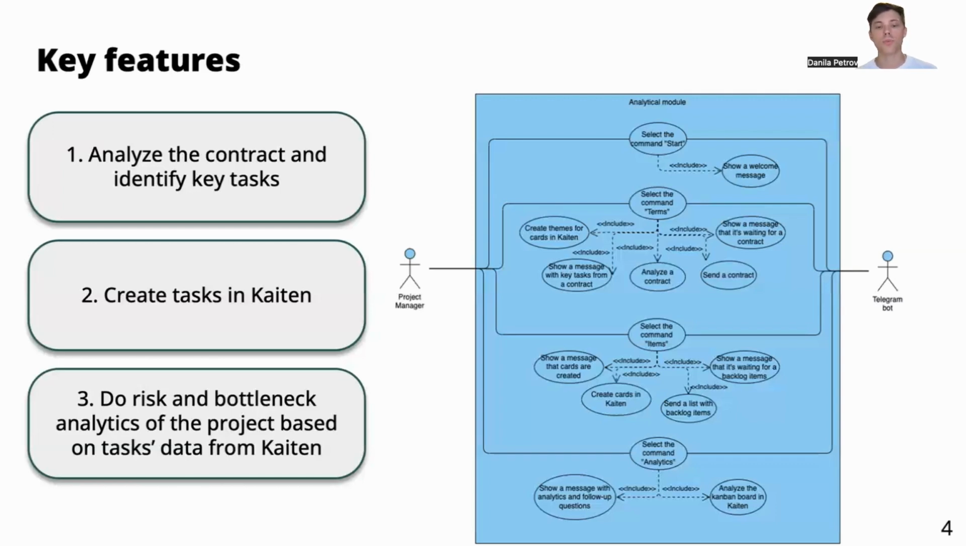And then project manager, you can select the comment analytics, where the Telegram bot or the multi-agent behind it will take all cards from the Kanban boards, analyze them, analyze information that's on all these cards, and show a message with this analytics, and maybe show some follow-up questions to understand some problems a little bit more.